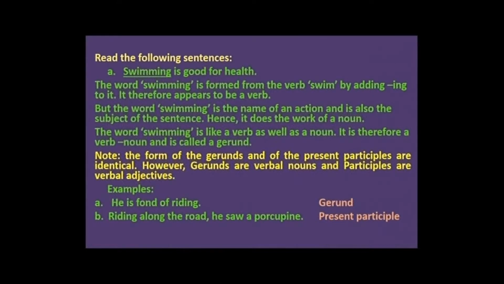Dear students, note one thing. The form of gerunds and of the present participles are identical. However, gerunds are verbal nouns and participles are verbal adjectives. For example, he is fond of riding. Riding is a gerund here. Riding along the road, he saw a porcupine. Here, riding is a present participle.